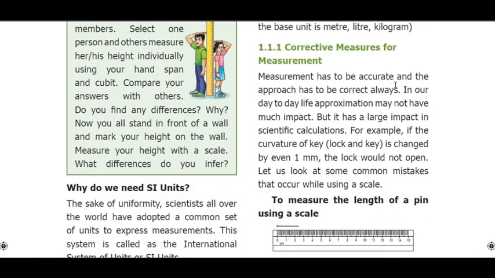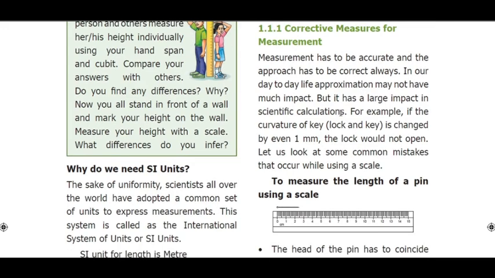Measurement has to be accurate and the approach has to be correct always. In our day-to-day life, approximation may not have much impact, but whatever you measure should be accurate, not an approximate value. We cannot say some 3 kilos of tomatoes. We should accurately weigh the tomatoes and give. We cannot measure anything approximately. It has a large impact in scientific calculations. If the curvature of a key is changed by even 1 millimeter, the lock will not open.